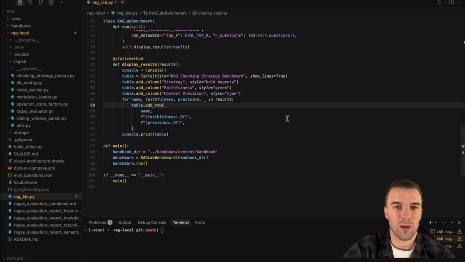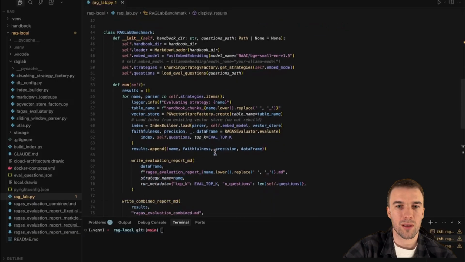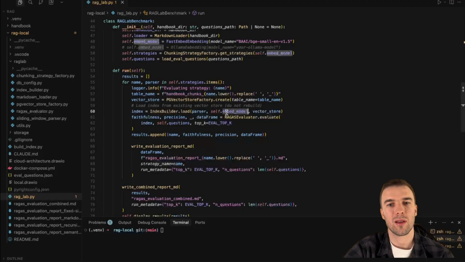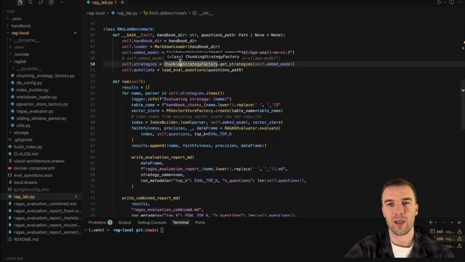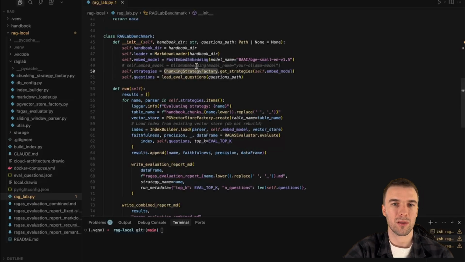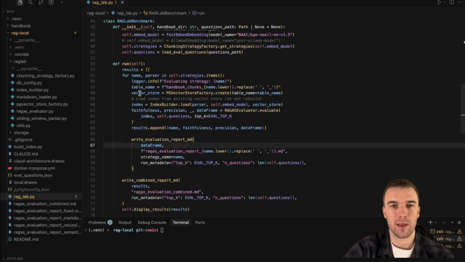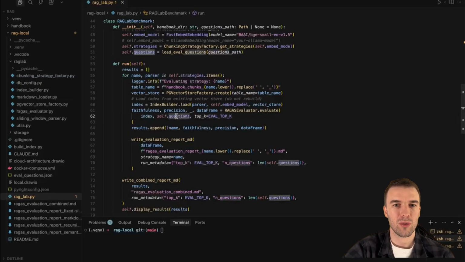Now let's look at our benchmark evaluation code. What does it do? It loads connection to the pgvector store, then it loads the index by strategy. We use the same chunking strategy factory which we used for building the index. Then we use the RAGAS evaluator, and we evaluate based on the top 3 chunks retrieved from RAG. And we have questions to evaluate.